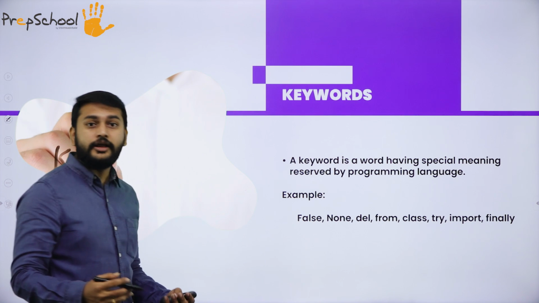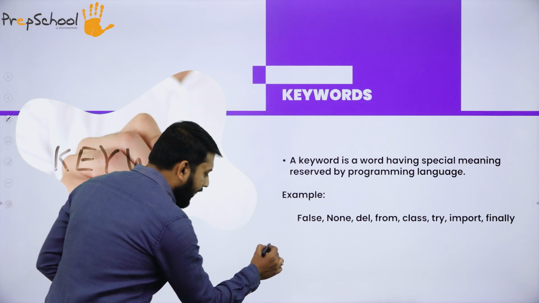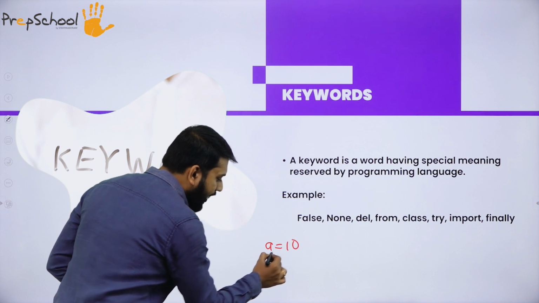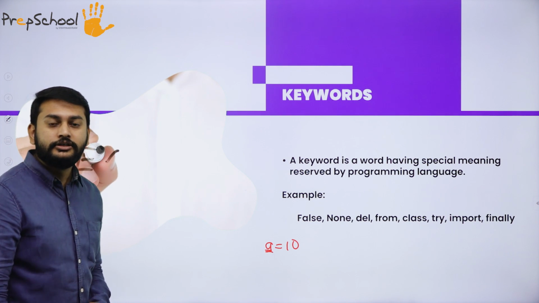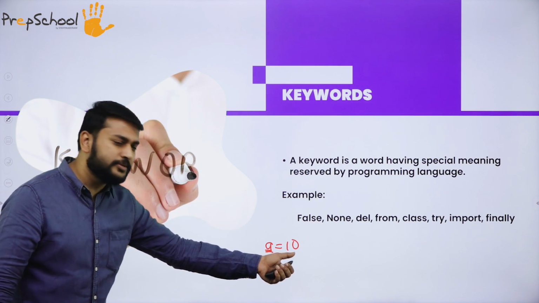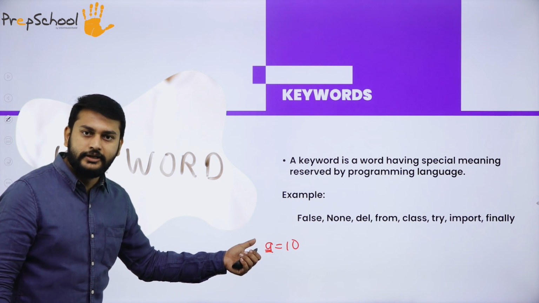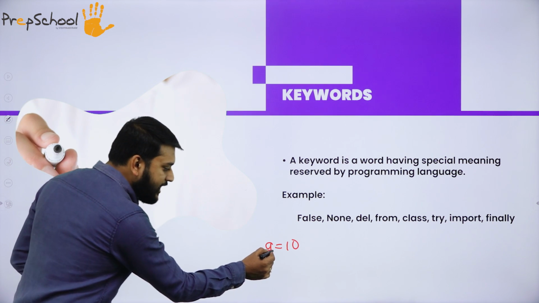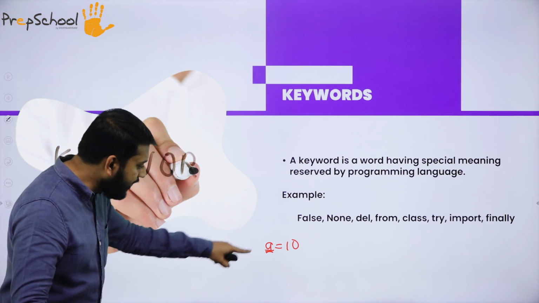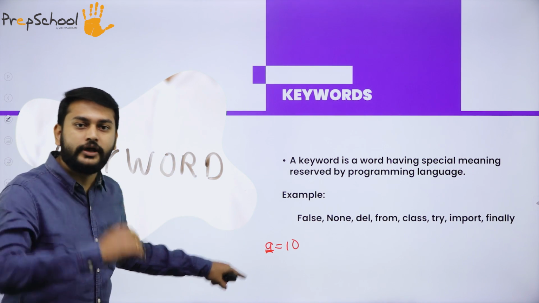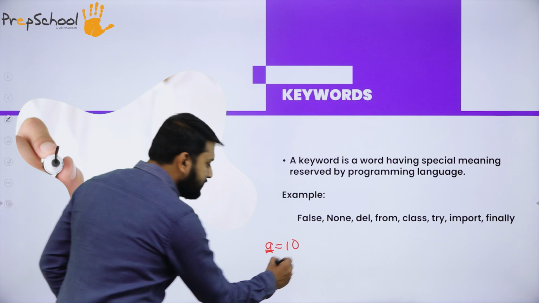Suppose I want to declare a variable, let's say a is equal to 10. So I have this a. Can I call this a a variable? Why are you calling this a a variable? Because I'm trying to store a value in it. Yes, I can call this a a variable. So can I write a here? Yes, you can write it. In the same way, let's take one more example.